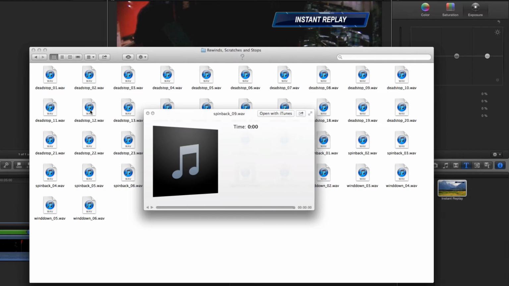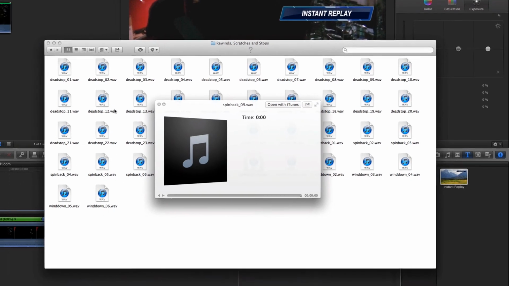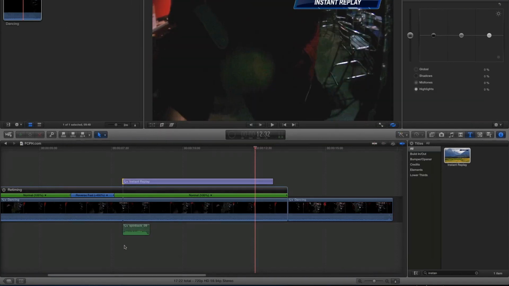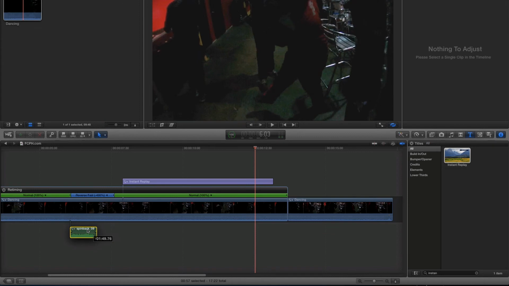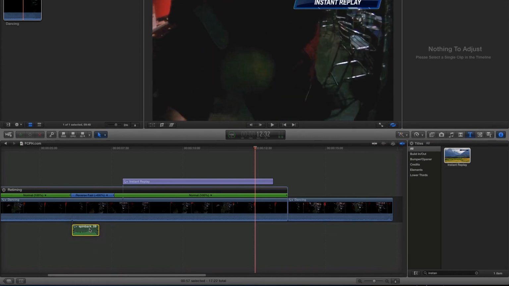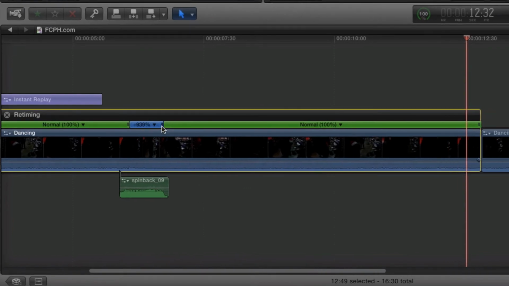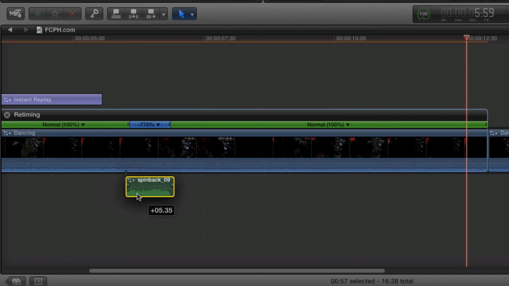Spinback 09 sounds good. I'll just drag the sound from the Finder to our timeline and the sound effect is added. Right now, the sound effect is shorter than the rewind portion of the video. Drag the handle to the right of the blue reverse section to speed up the reverse until it matches the sound effect.